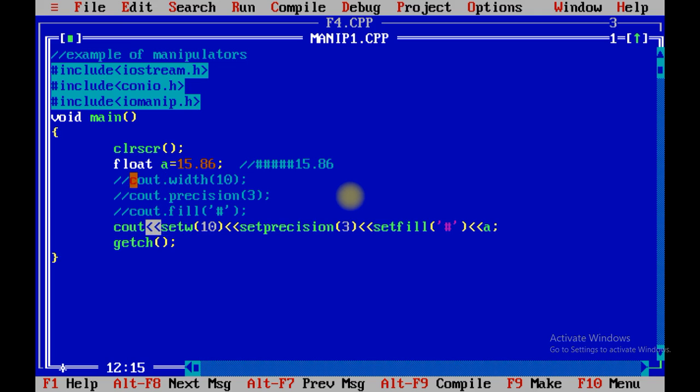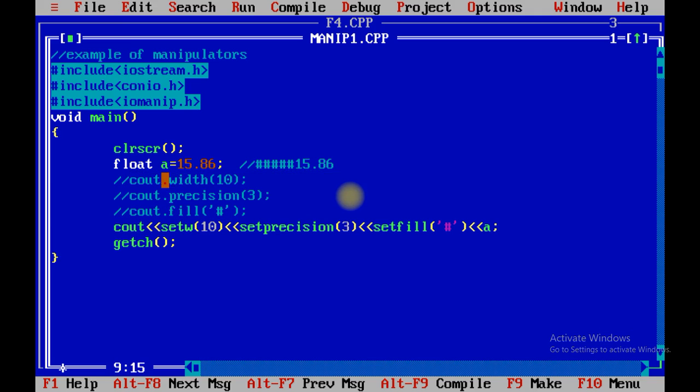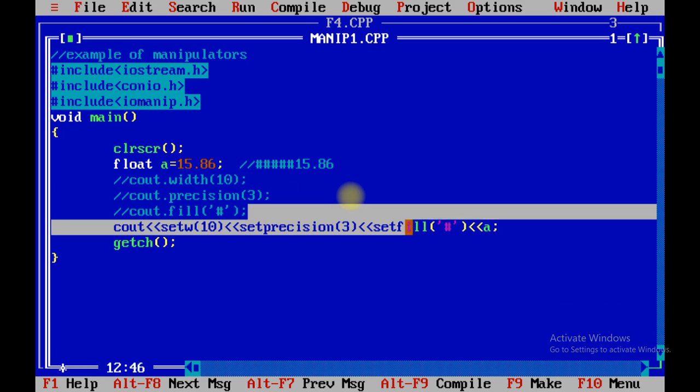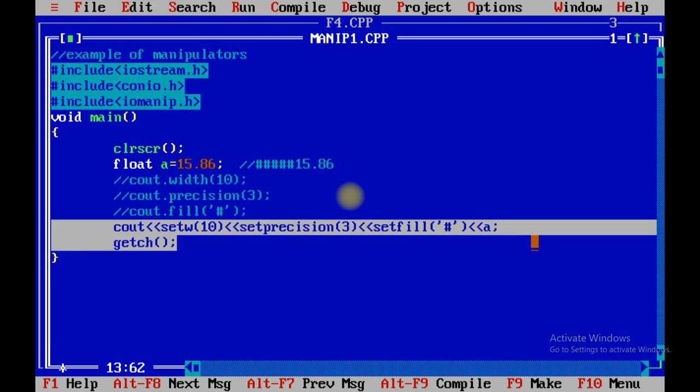And if you want to call the function the other way, at that time you need to use the dot sign, and with the dot you can use different functions like width, precision or fill. This can be done within a single line. But when you want to use the setw, setprecision or setfill functions, you compulsorily need to include iomanip.h, otherwise you are not able to use such functions.